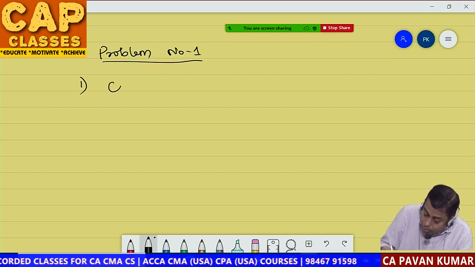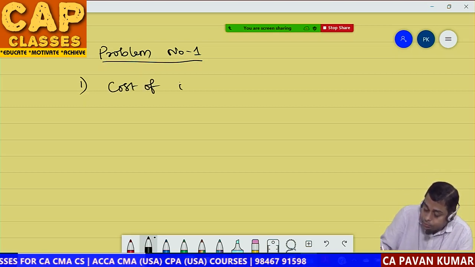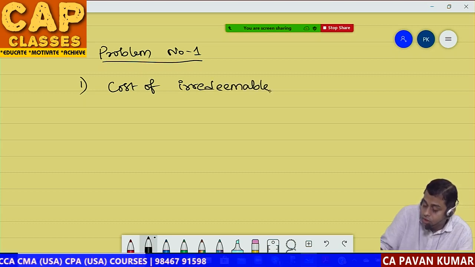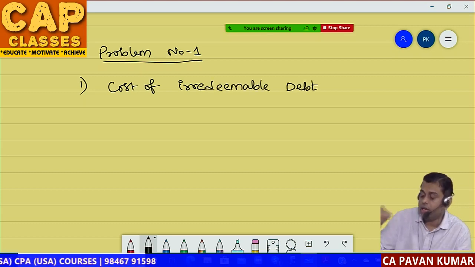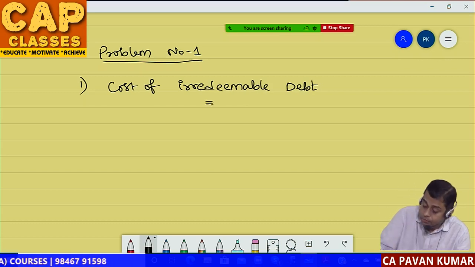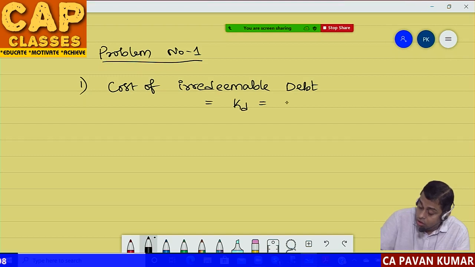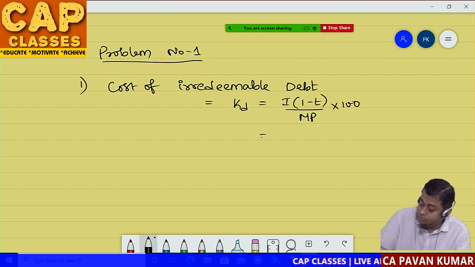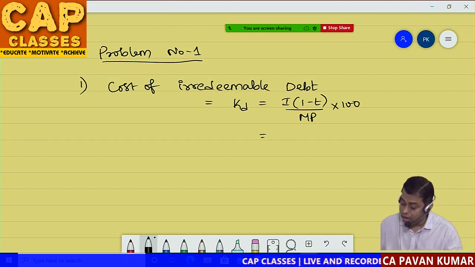Cost of irredeemable debt. KD is equal to I into 1 minus T divided by market price into 100. Now go back to the question.